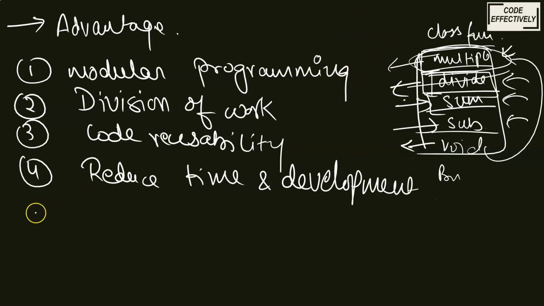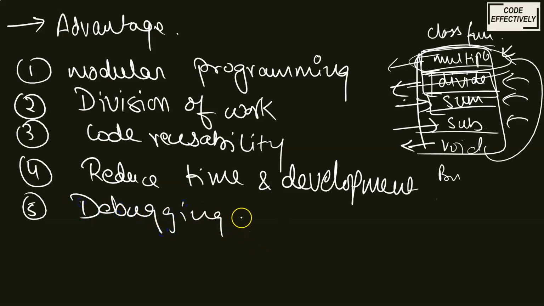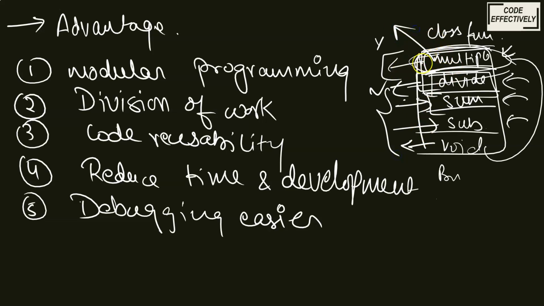It is very easy. When you become a hardcore Java programmer, then you will understand more. Then debugging becomes easier. Debugging means finding the errors. For example, you run your program and when you find the division of two numbers, it runs perfectly, but when you go for the multiplication, the program gives an error. So you know where the error could be. It is in multiply, so instead of searching the entire program in the entire class, you just go to the multiply function and find your error. So debugging also becomes easier with functions.